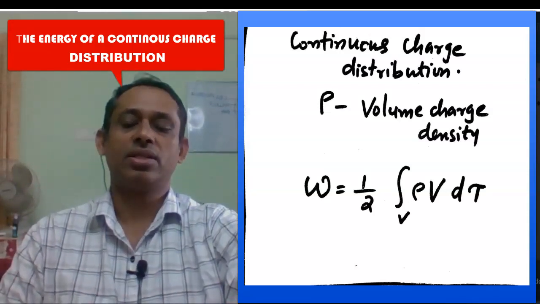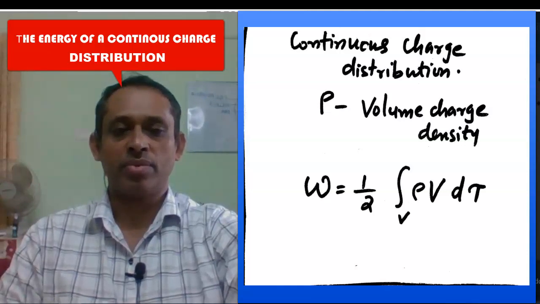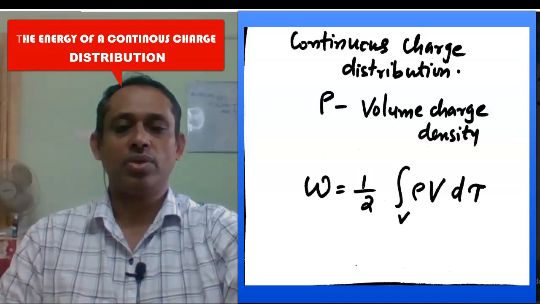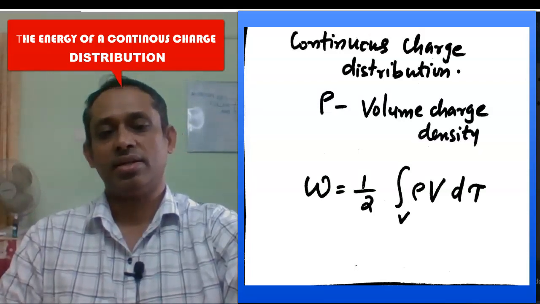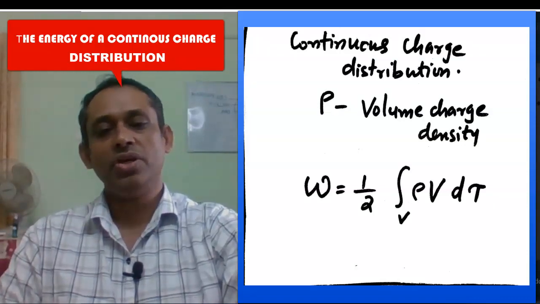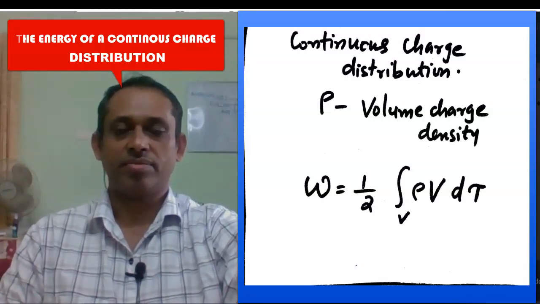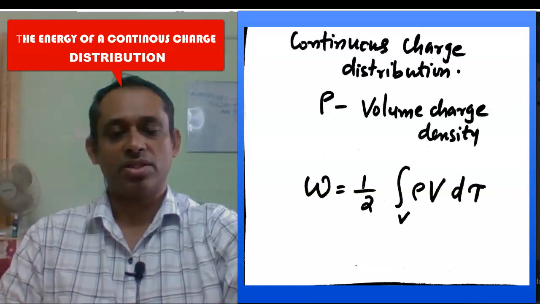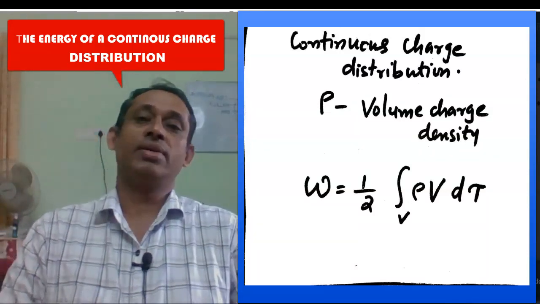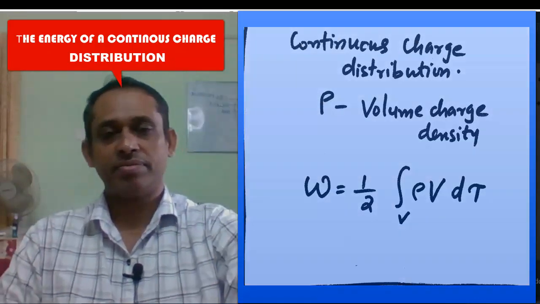So the work done is equal to half integral volume rho V d tau. Instead of the charge, we have rho, the charge density, and the integration over volume d tau, and V is the potential. So this is the work done to assemble a continuous charge distribution.